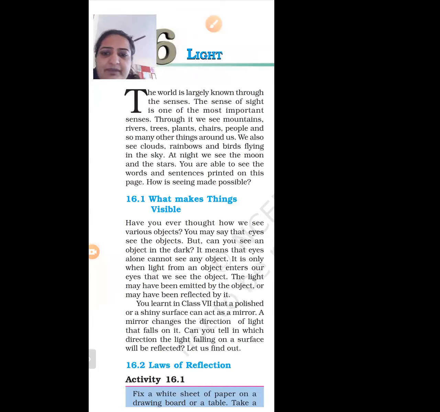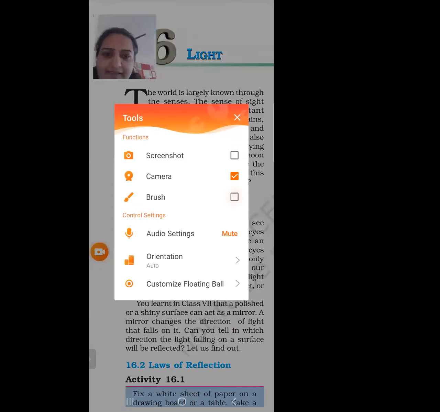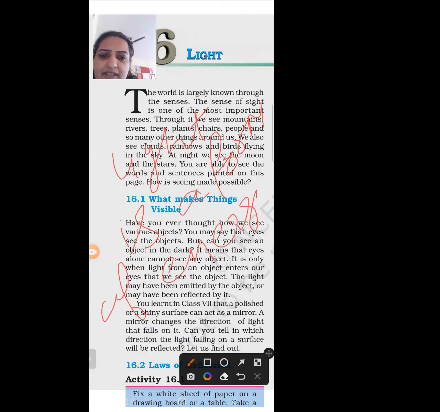Light is a form of energy which helps us to see things around us.